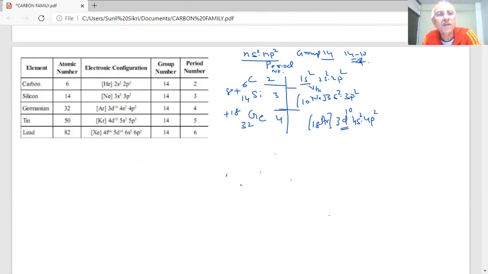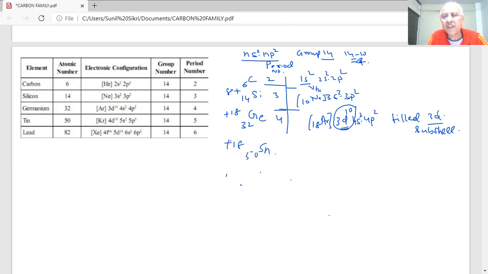So what we are having is ns2, np2. Then the 3d field, there will be a consequence of this 3d subshell being filled. Further, how much should I add, student? Plus 18, what will it become? It will become 50.